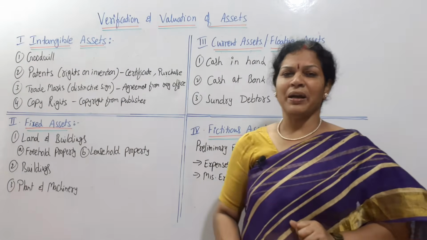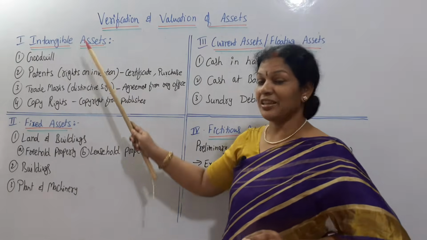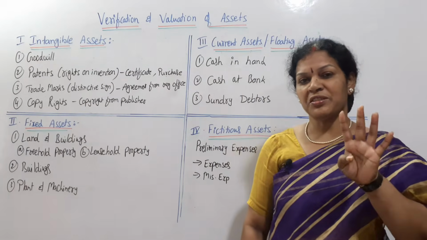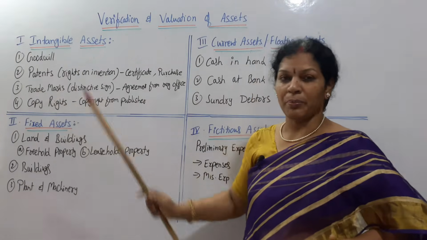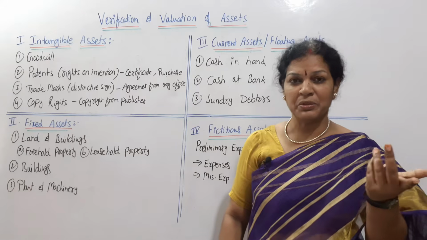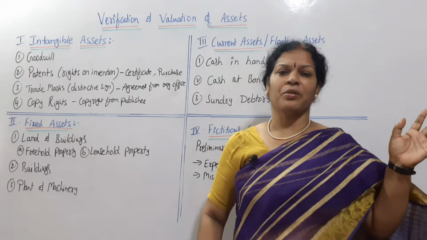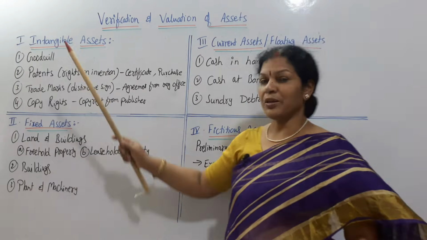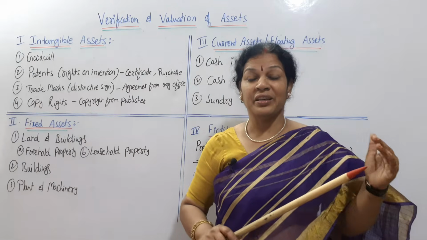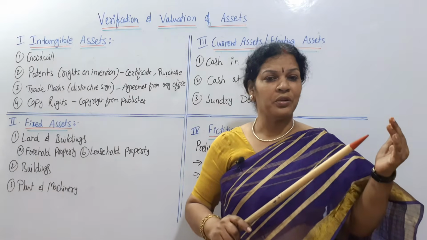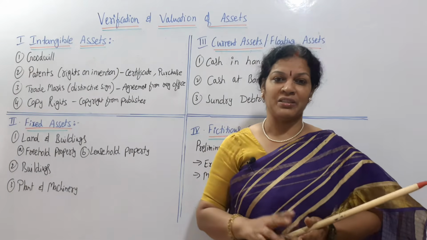Now, each and every part we will discuss: how to verify and how to evaluate these assets. First thing is intangible assets. Intangible assets are of 4 types: goodwill, patents, trademarks and copyrights. Intangible means which is not tangible, not visible, but it is an asset for the organization. The first one is goodwill. Goodwill is the name and fame, a kind of recognition, a good impression of the organization among the customers. That is goodwill.